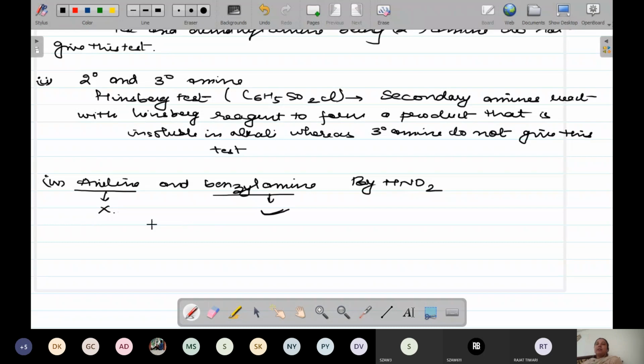Aniline is made to react with HNO2. It is not going to liberate NO2 gas. Over here, when you react it with HNO2, it is going to form the diazonium salt, which will give you the alcohol, and along with the alcohol it is going to evolve N2 gas. Okay.